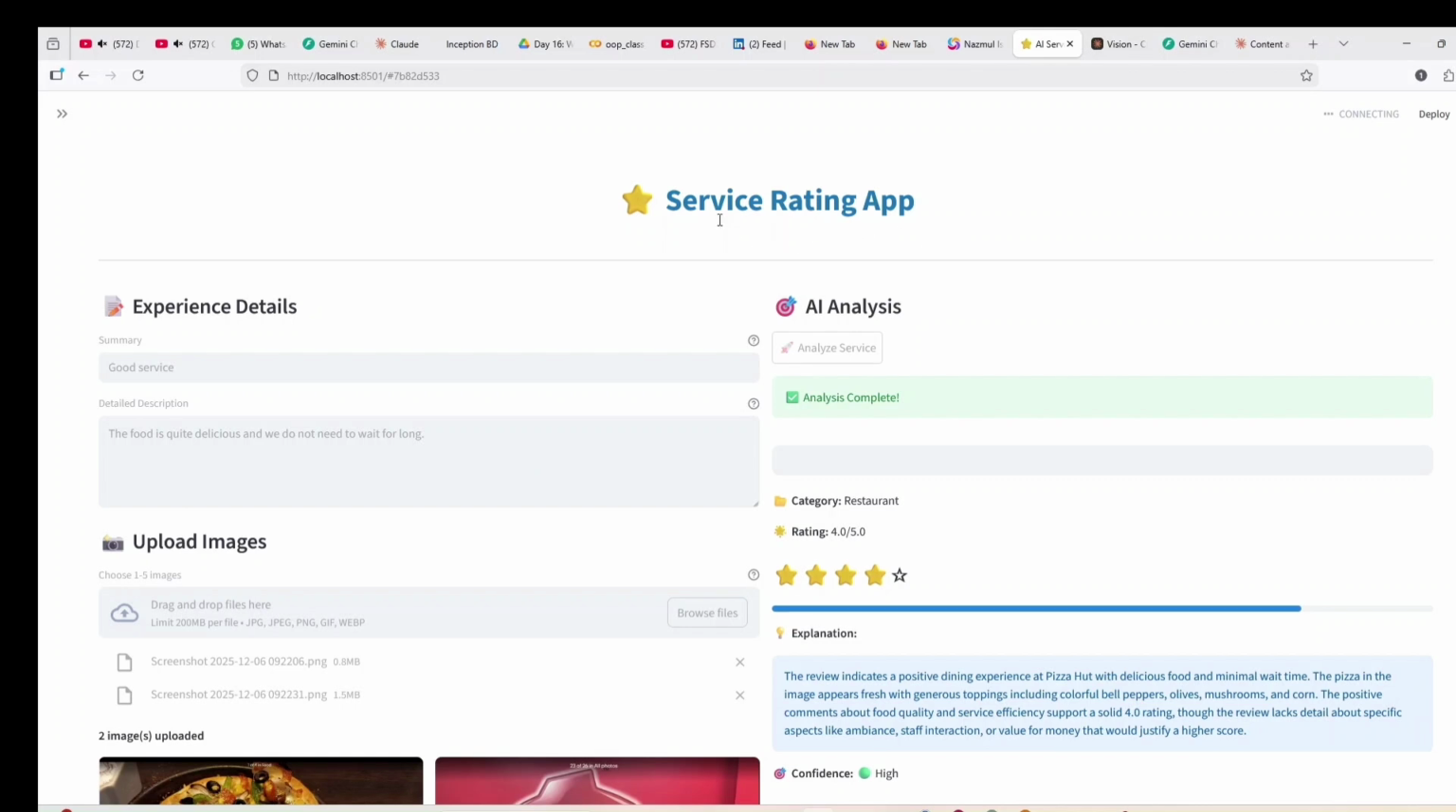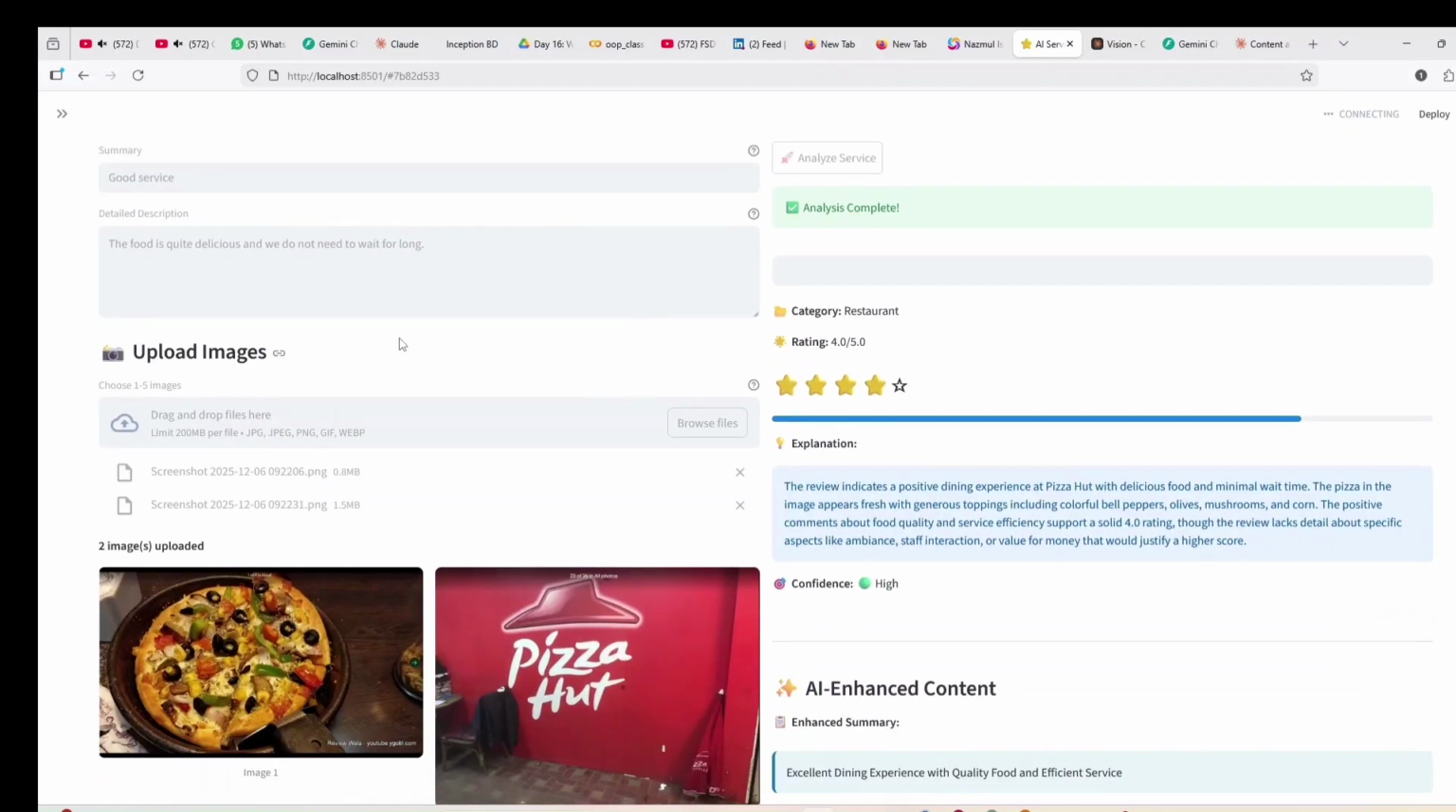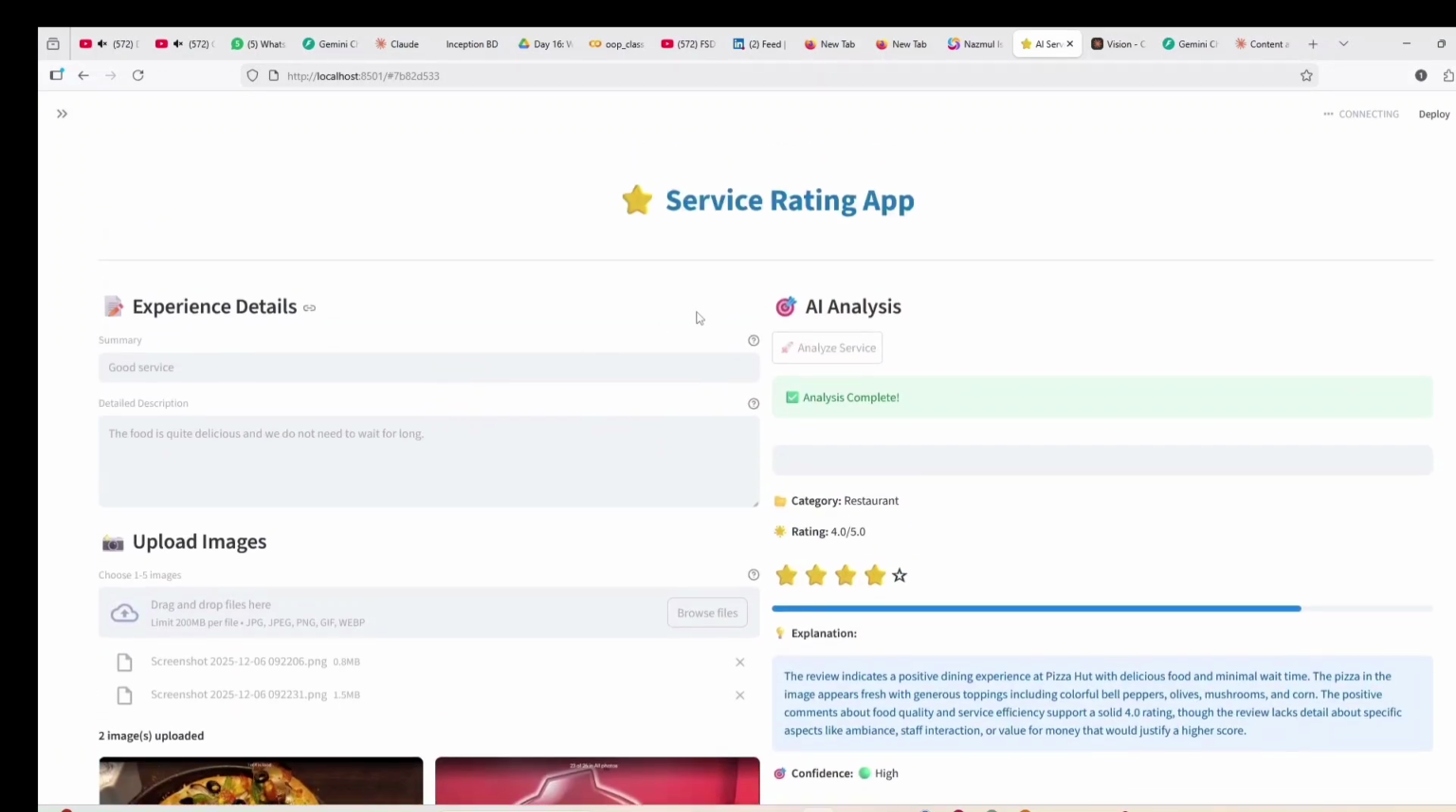For the AI, I use the Claude API key, which basically analyzes my text, images, and other stuff. In this video, I am going to go through all the features that I have implemented till now with you. So let's start.